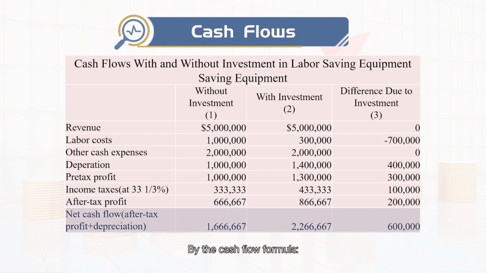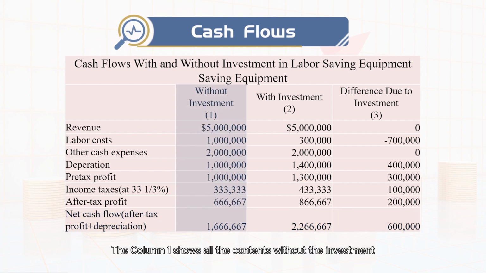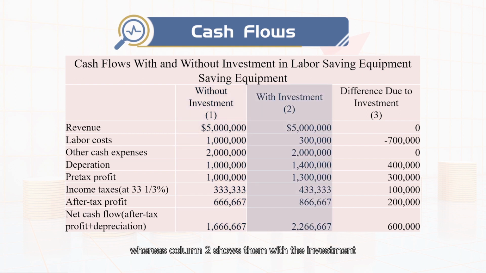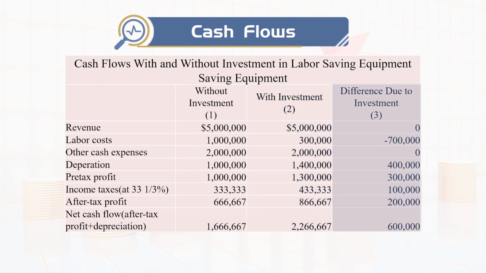By the cash flow formula, cash flow is equal to net income plus non-cash expenses. Here, the net cash flow is equal to after-tax profit plus depreciation. Column 1 shows all the items without the investment, whereas column 2 shows them with the investment. Column 3, the difference between columns 1 and 2, is the increment due to the investment.